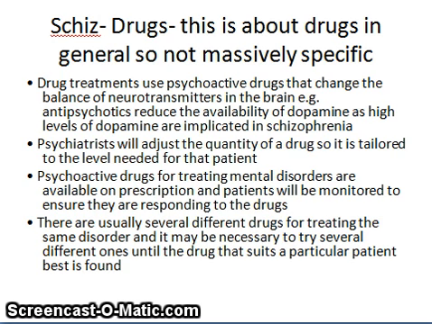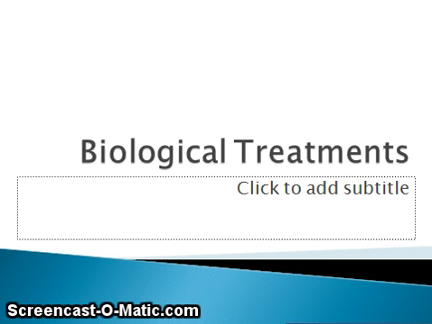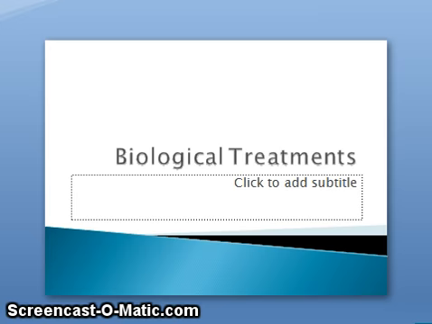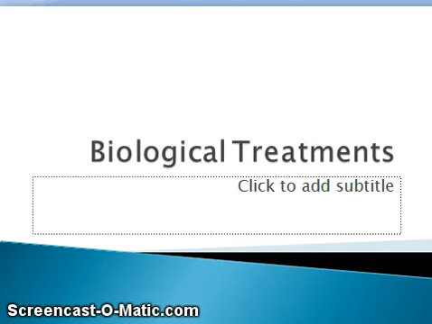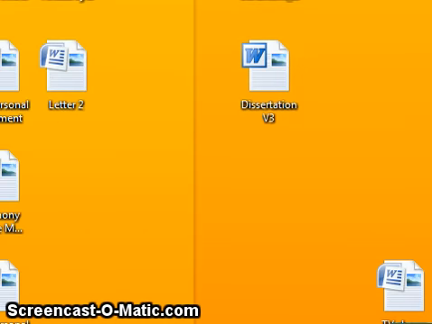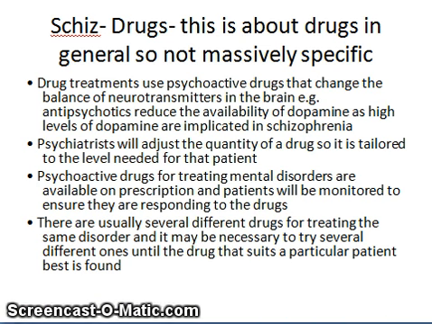So now I'm going to do drug therapy for schizophrenia. This hasn't come up exactly on the exam yet, so what we've got to look at is this very general blurb about drugs. So I'm going to include this and look at my own slides on drugs as well to fill this in a bit. The drugs work in a very simplistic way. We know that schizophrenia, or we think in this particular theory, is caused by having high levels of dopamine or being extra sensitive to dopamine or something like that. So the biological treatment is to do something that lowers that reactivity. It lowers that reactivity in some way, shape, or form.